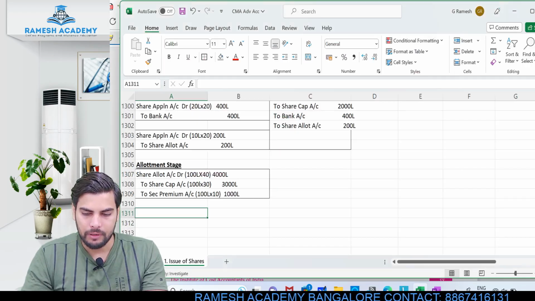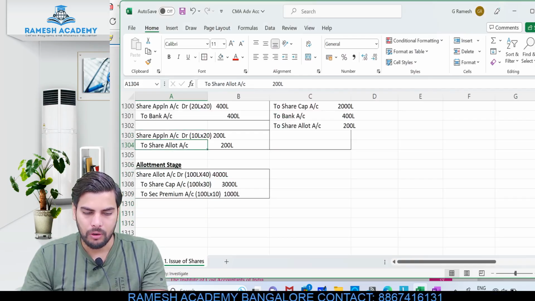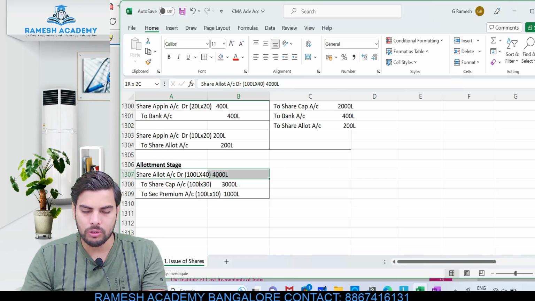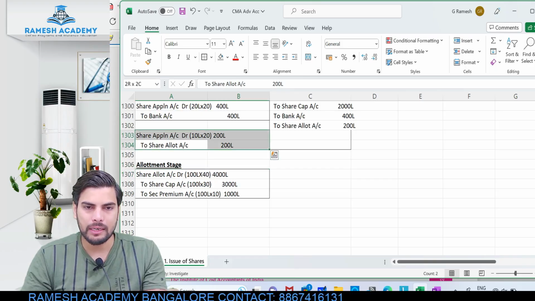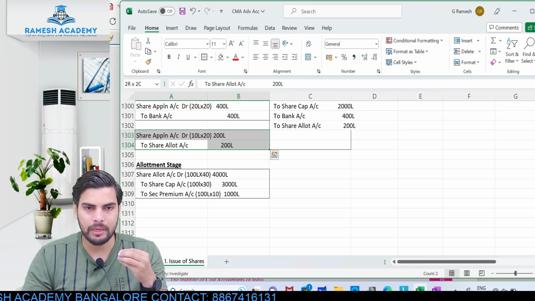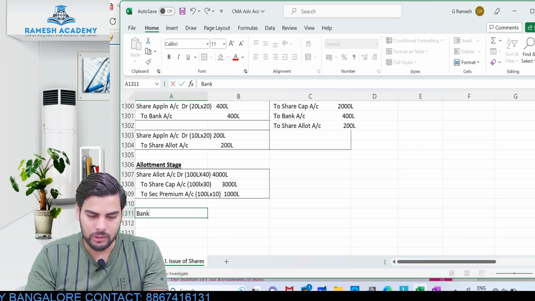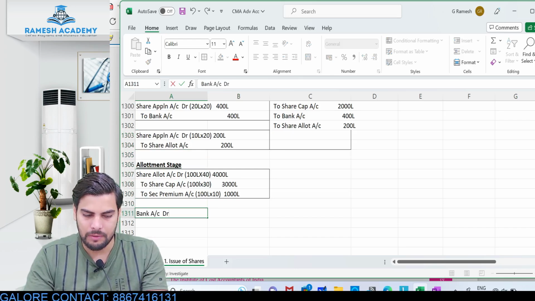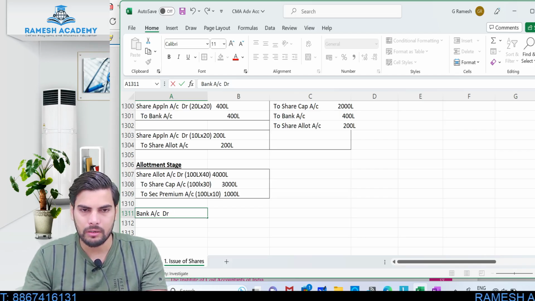Now after this, what about the amount which I'll actually be collecting? Observe over here, out of this 4000 lakh which I'm supposed to collect, 200 lakh I've already collected at the time of the application stage itself. This 200 lakh is the excess application money which is getting adjusted towards allotment. So when I actually receive, I'll be receiving only 3800 lakh rupees.